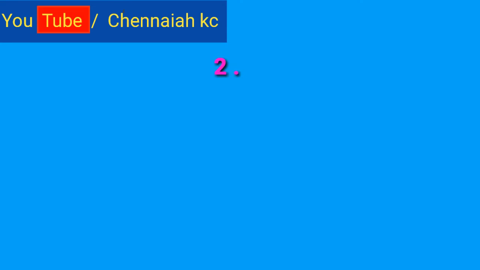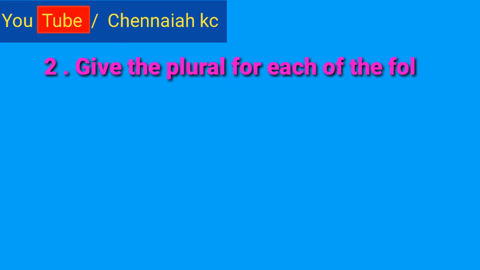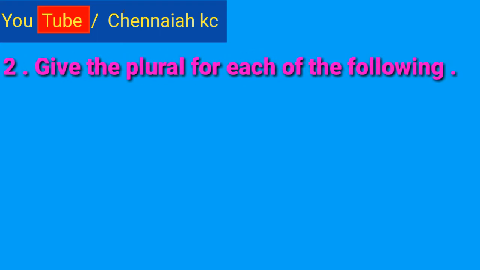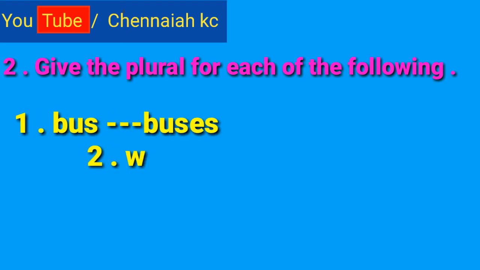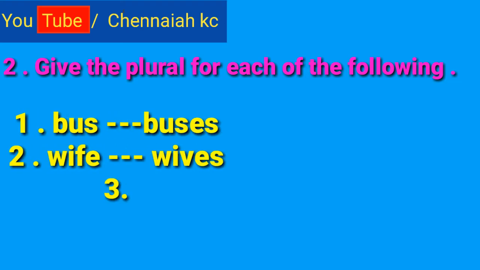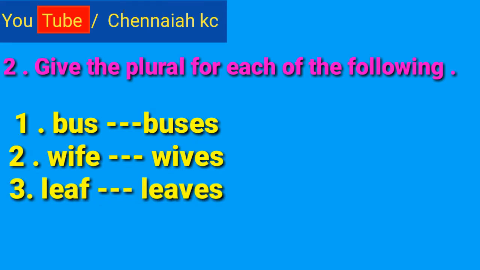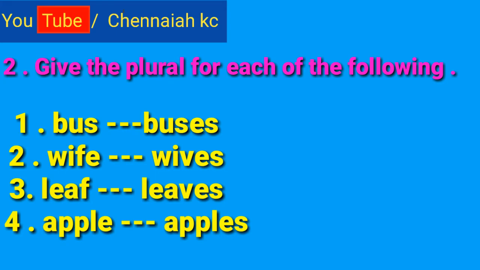Next, second exercise. Give the plural for each of the following. For example, see first one. Bus is a singular. Buses are plural. Wife is a singular. Wives are plural. Leaf is a singular. Leaves are plural. Fourth one, apple is a singular.